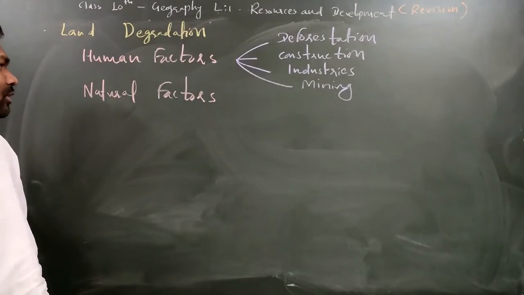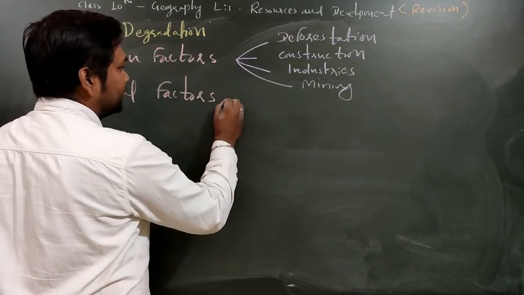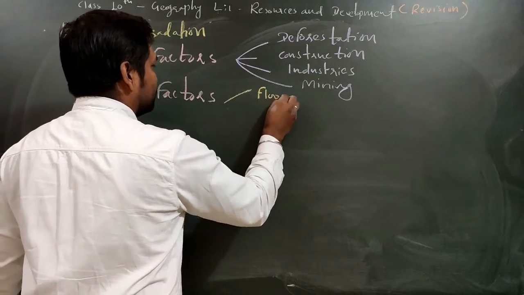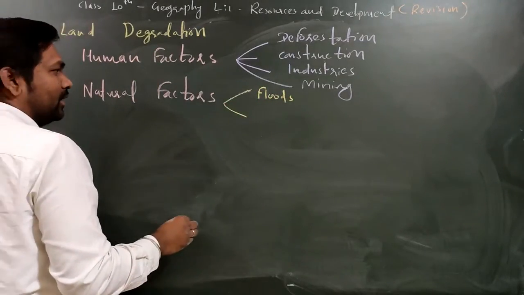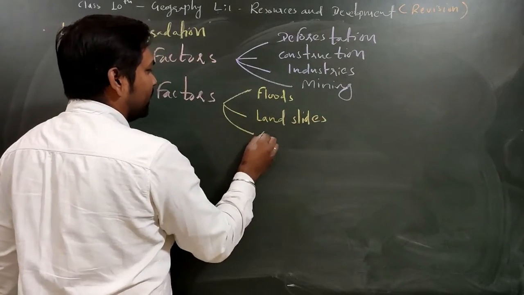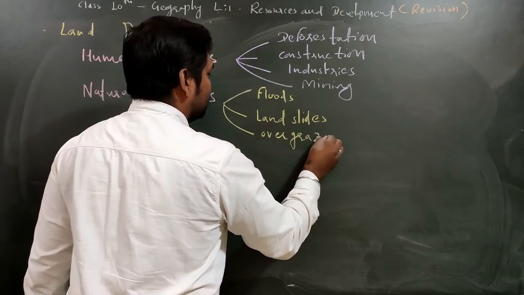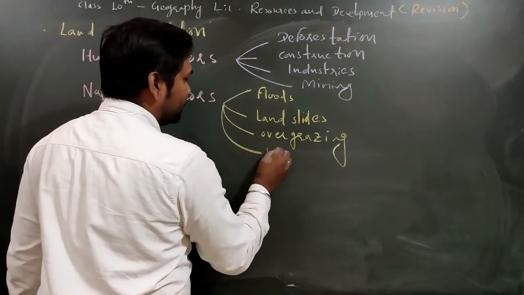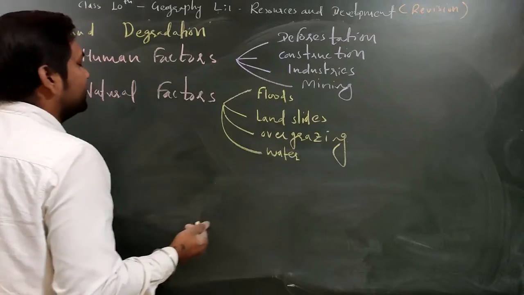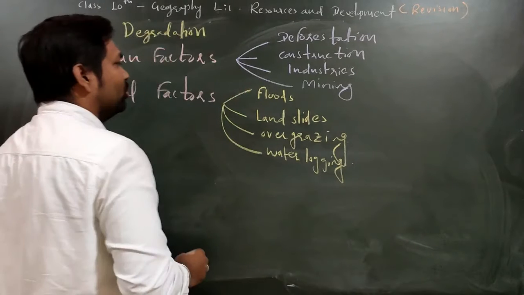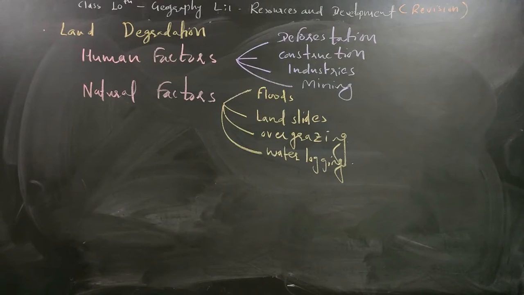Then what will come under the natural factors? In natural factors, what will be there is that which is occurring naturally. So for example, you can take floods. Apart from floods, you have landslides. Then overgrazing by the animals. Fine, floods, landslides, overgrazing. Then waterlogging. Suppose water is locked in one place for a long time, then it can degrade the land. So I hope the land degradation causes are clear to all of you. The two causes are human causes and natural causes.